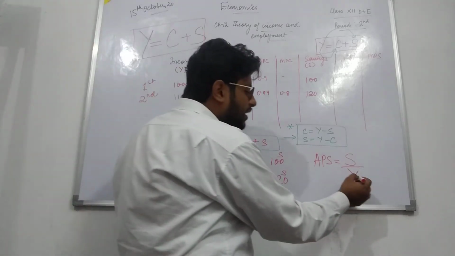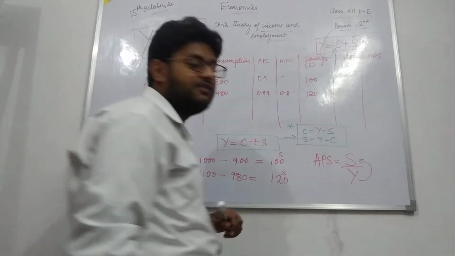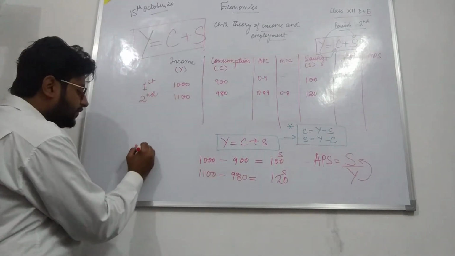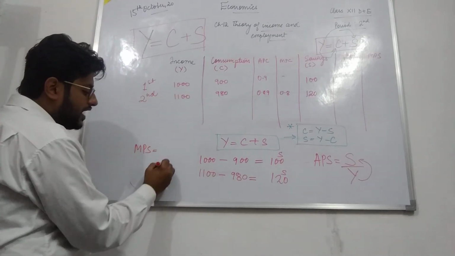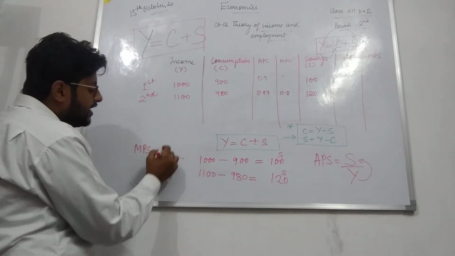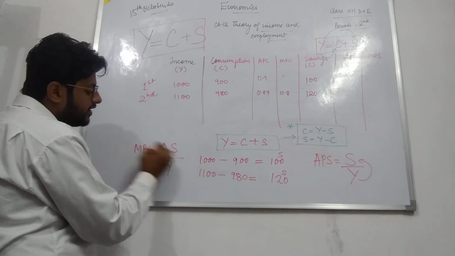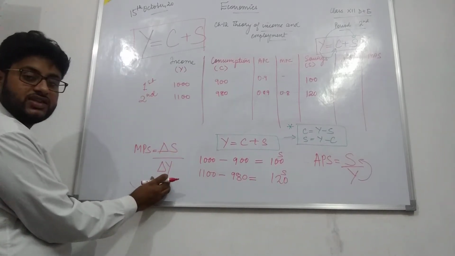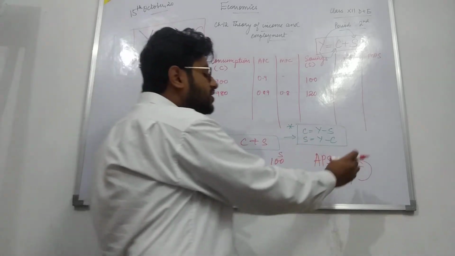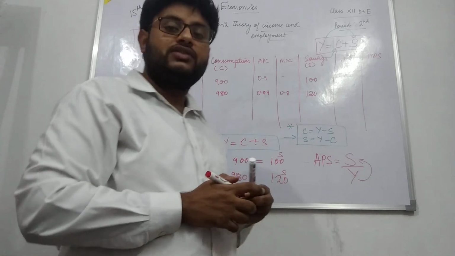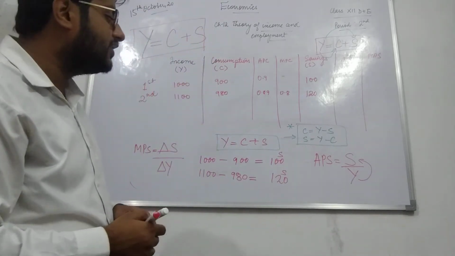That means how much of our income we are saving, that is your APS. And MPS shows that when our income changes, then how much our saving changes. It shows the ratio between the change in saving and change in income, and APS shows the ratio between saving and income at a particular level. So we can easily calculate by applying this formula.